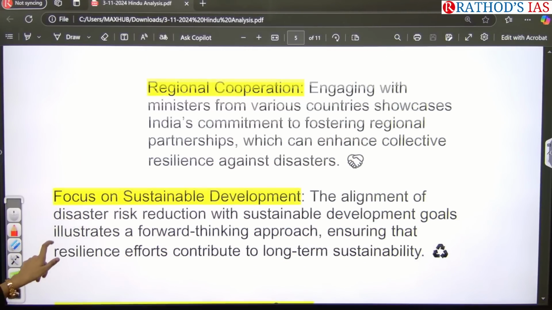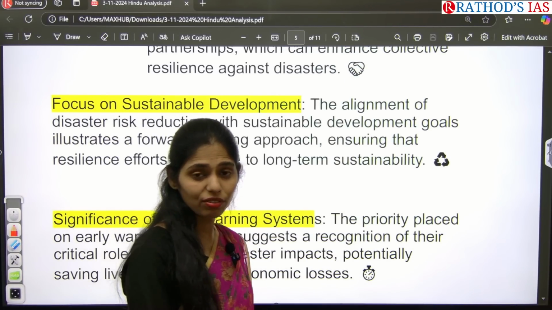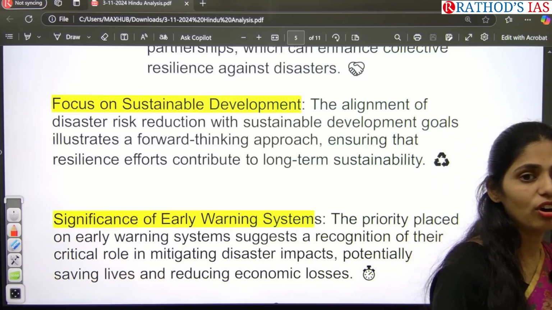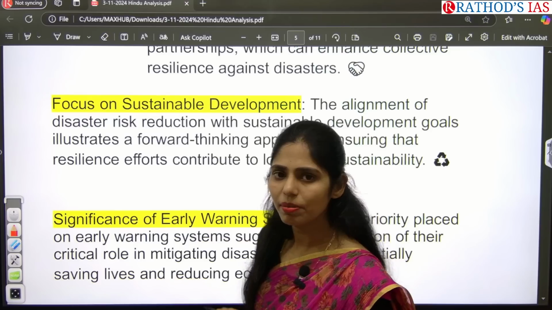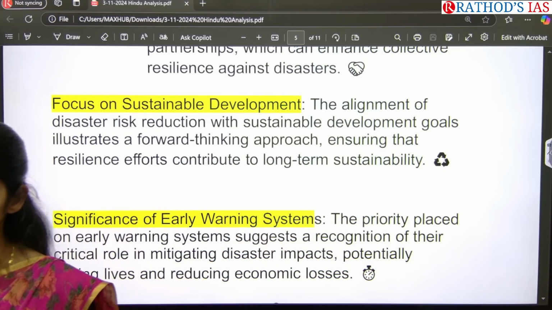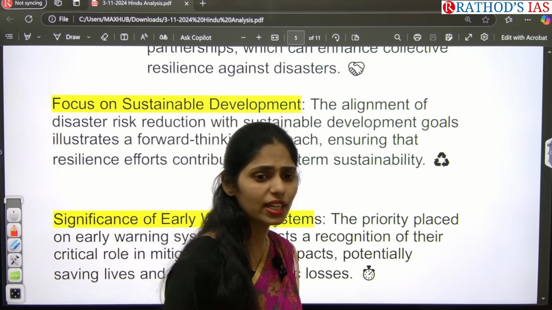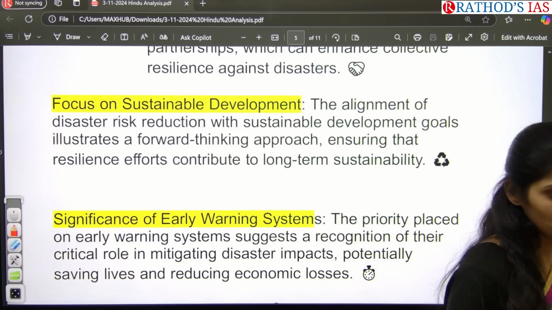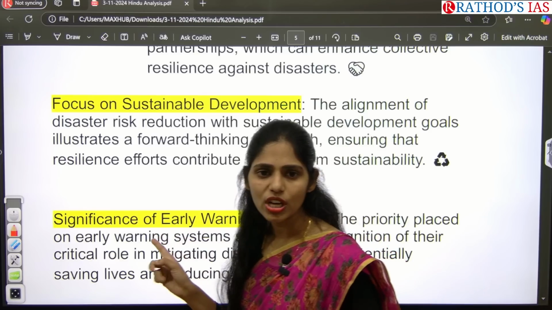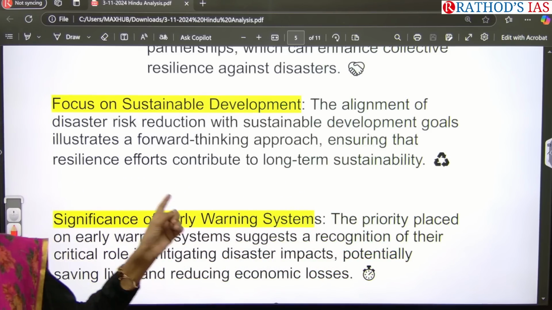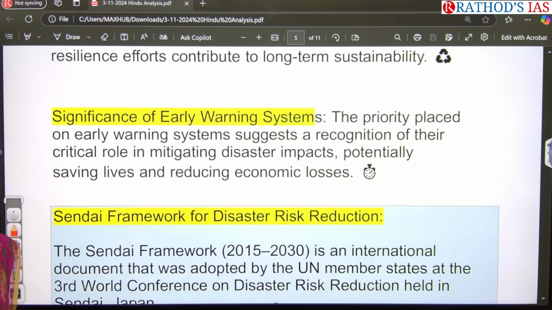And next important one is we have to even focus on sustainable development as well. Whenever we are properly aligning with the Sendai framework, obviously we can focus on disaster resilience or disaster risk reduction. So it will be helpful for addressing our sustainable development goals. If any state is having this kind of disaster, can it achieve the sustainable development goals like decreasing hunger and poverty? No. Disaster is directly related to the sustainable development goals, so if you want to achieve them by 2030, we have to focus on disaster risk reduction. Everything is interconnected.